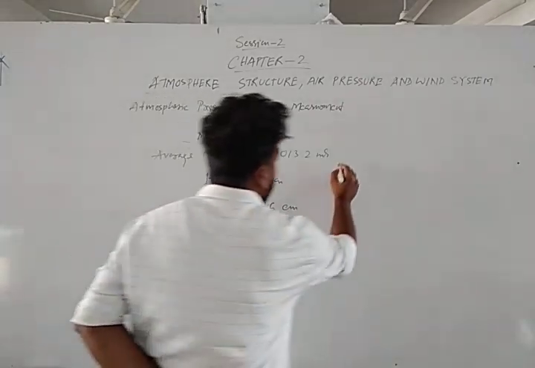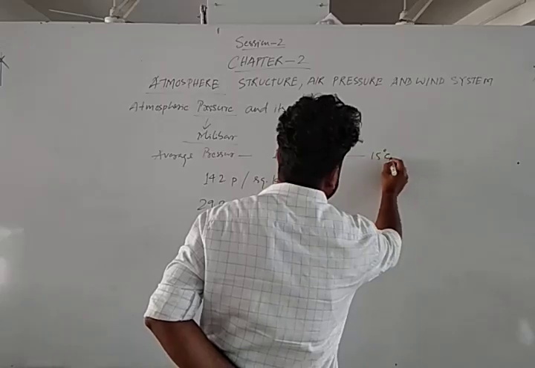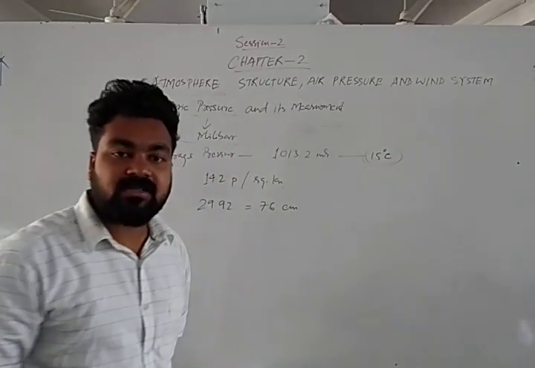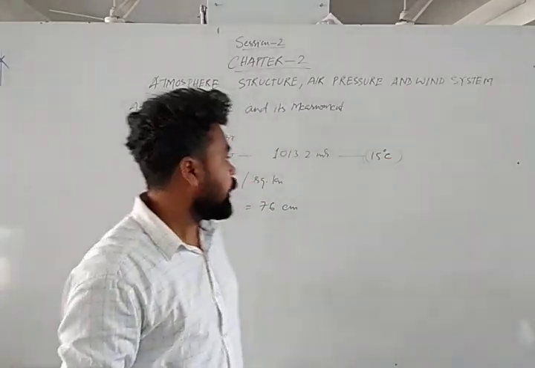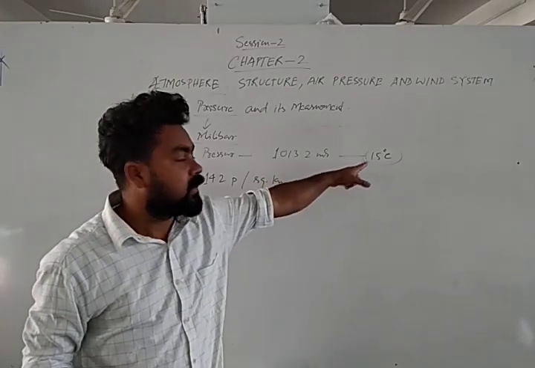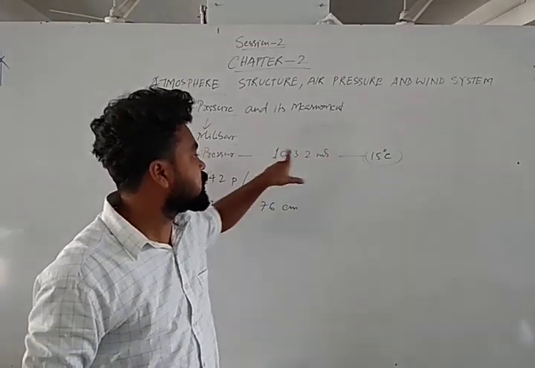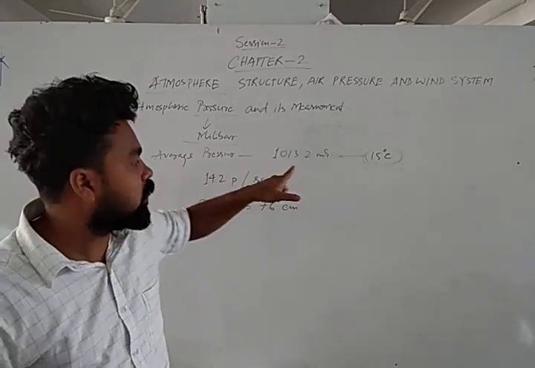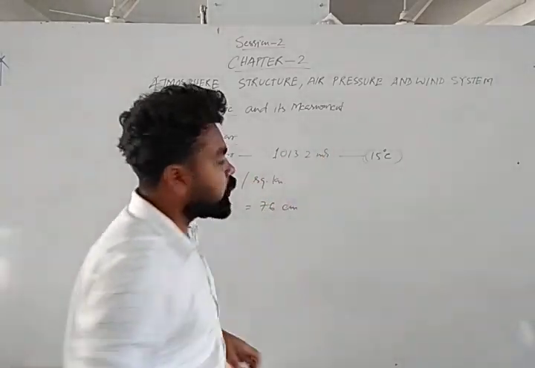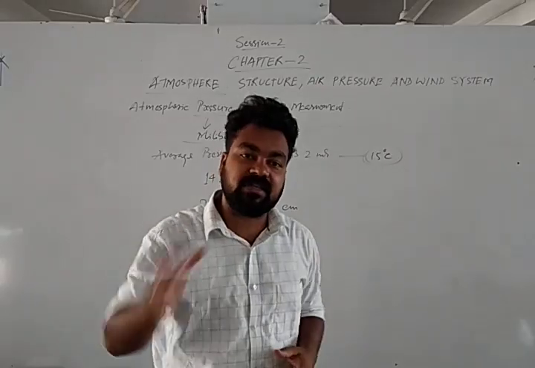In this average pressure level, 1013.2 millibar, that is only at 15 degrees Celsius. If temperature will be different, then pressure will be different. So actually we take 15 degrees Celsius as the average temperature. But why do we measure the pressure always at the sea level?